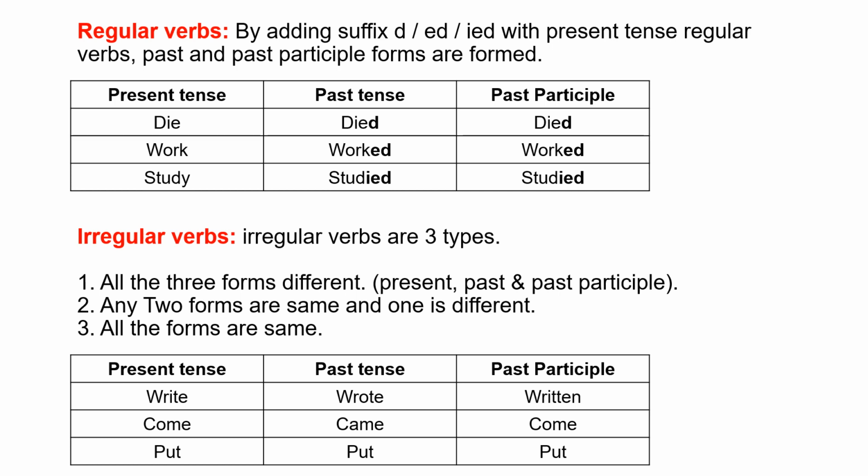In past tense it will become wrote, and past participle written, it is the first type. Write, wrote, written. All three forms are different. Second type, come, came, come. Here two forms are the same, that is present tense and past participle, both are the same. Past tense is different, it is the second type. Next, put, put, put. All three forms are the same, it is the third type.